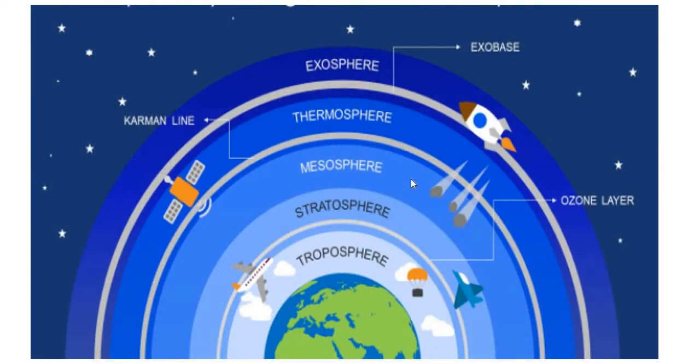Now this is the structure of the atmosphere. Here different layers are shown and today we will be focusing on these layers. This is our earth and the first layer is troposphere, then the second layer is stratosphere, third layer is mesosphere, fourth layer is thermosphere, and the last layer is exosphere, and this is open space. Starting from the troposphere.